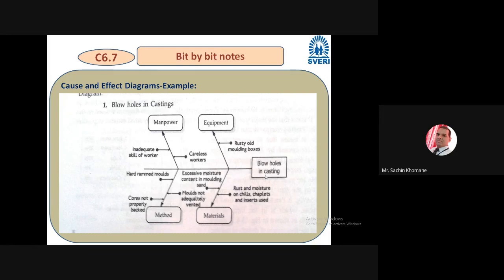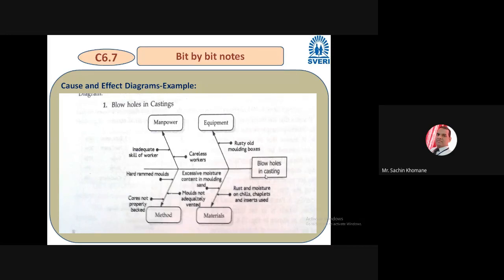Okay. The next one is the method. Due to that, you are getting blowholes. For example, hard rammed mold. If you are having a hard rammed mold, then this is a sub cause. This method is a main cause. What is the sub cause? Hard rammed molds. That's why blowholes are occurring.